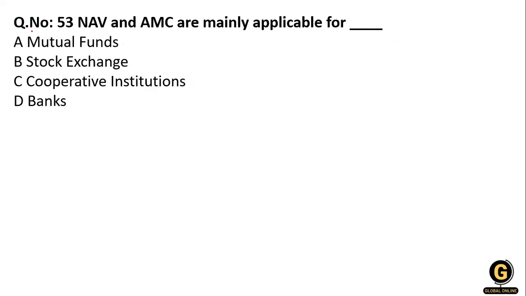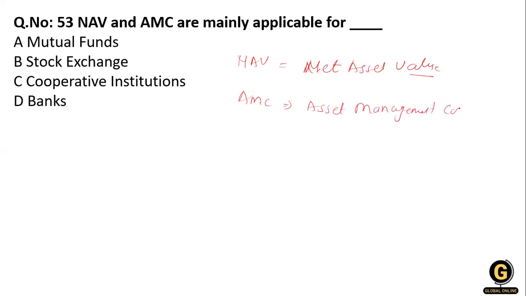Next question. NAV and AMC are mainly applicable for what? What is the full form first? NAV means net asset value, and AMC means asset management company.